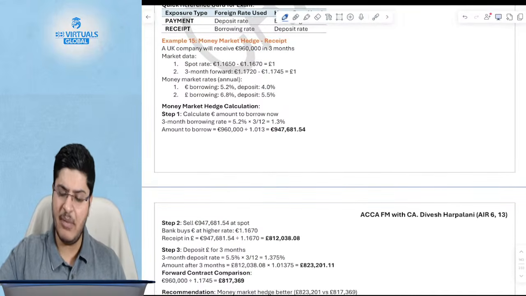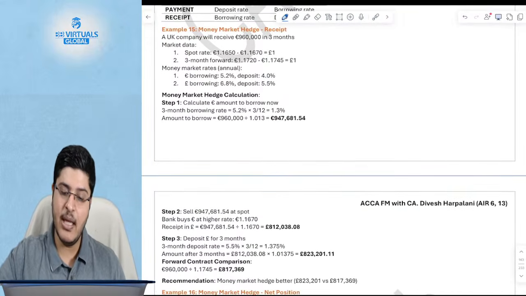An example is given, but you can take a look at the example. Basically, they are saying you have to receive, a UK company has to receive in euros, 960,000.